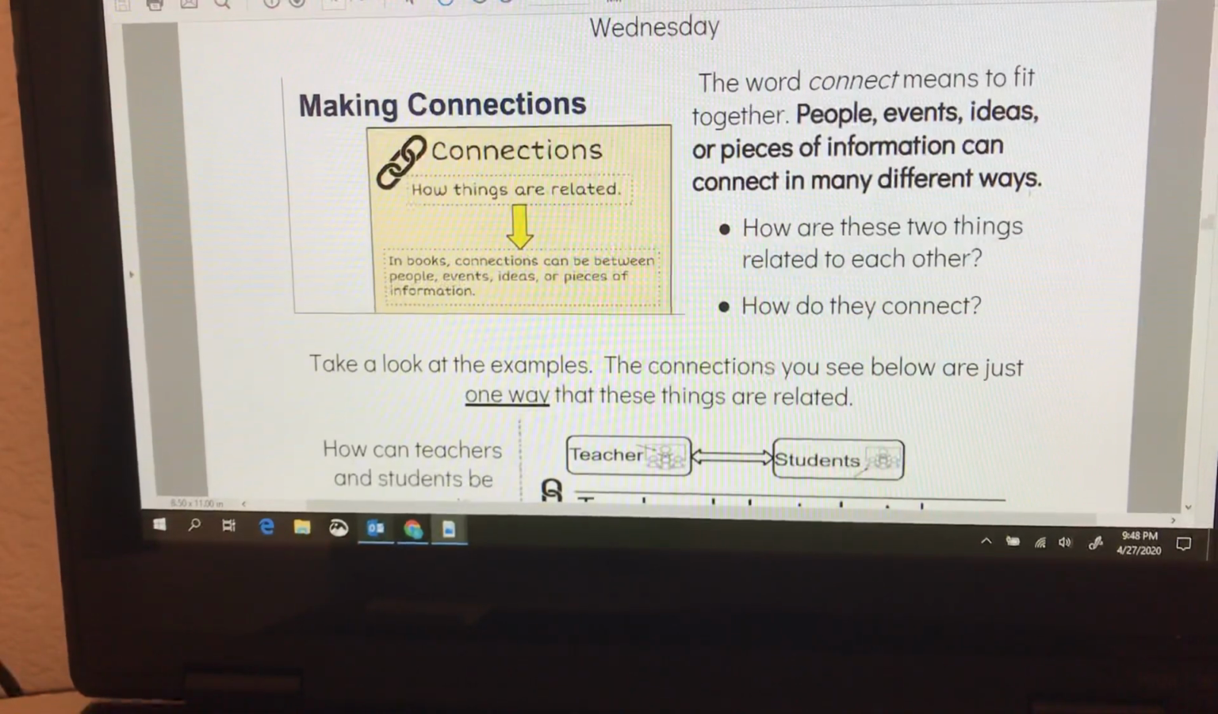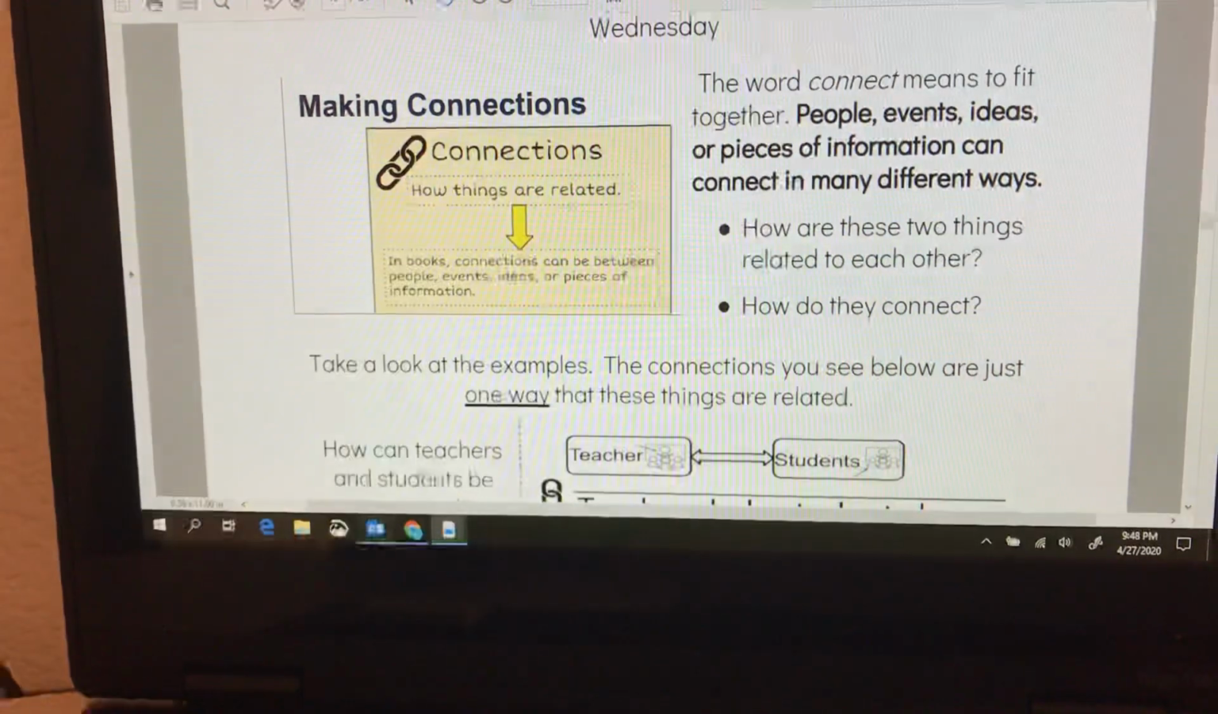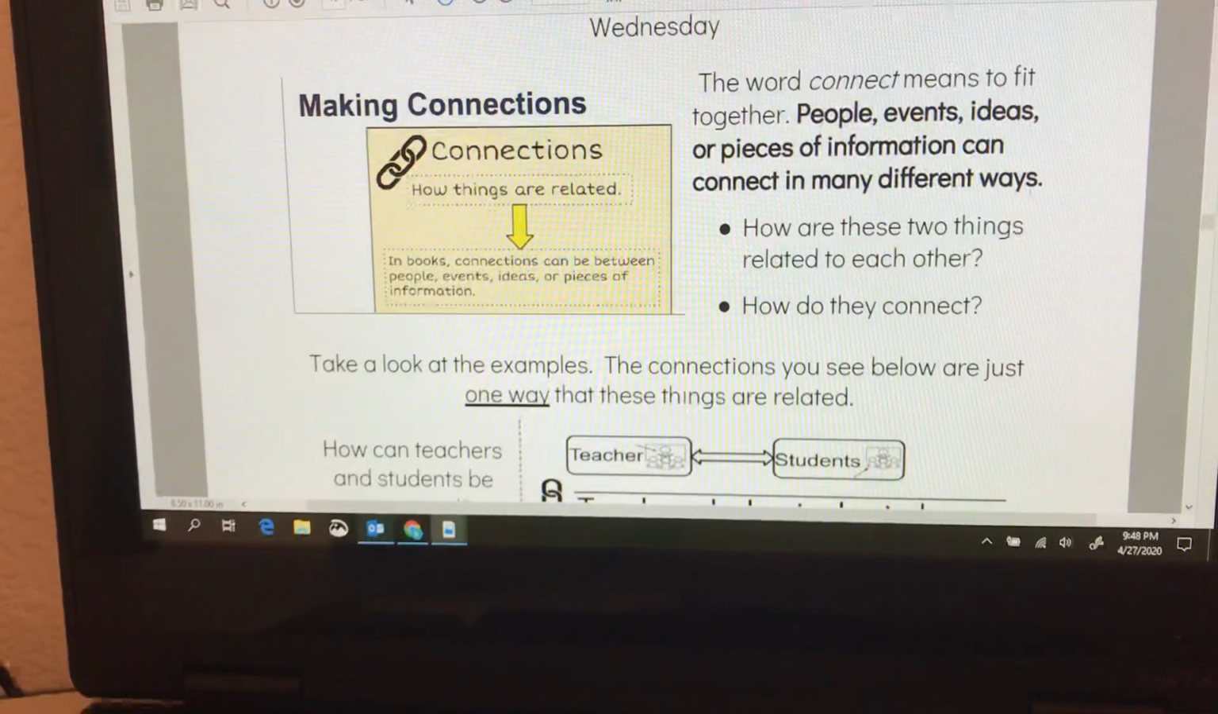We are going to be making connections today. For connections, we're looking for how things are related. In books, connections can be between people, events, ideas, or pieces of information. The word connect means to fit together. People, events, ideas, or pieces of information can connect in many different ways.